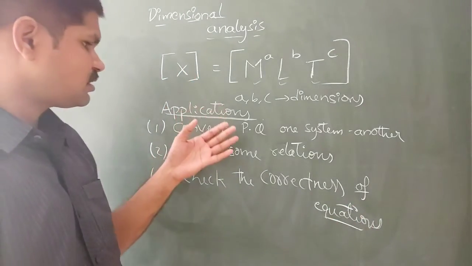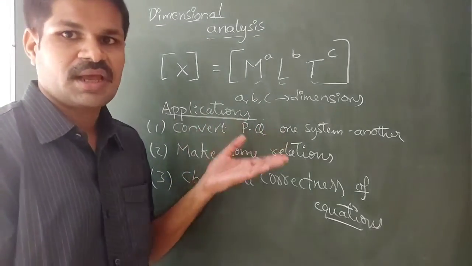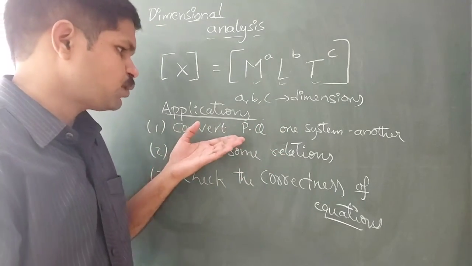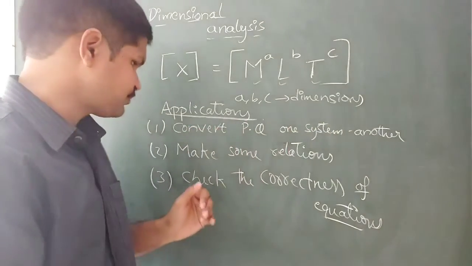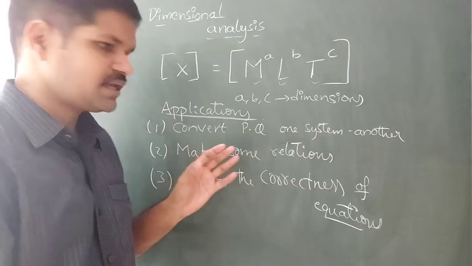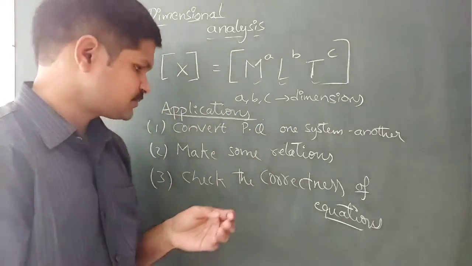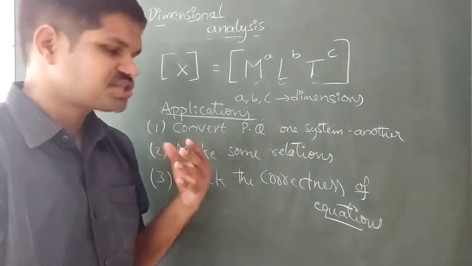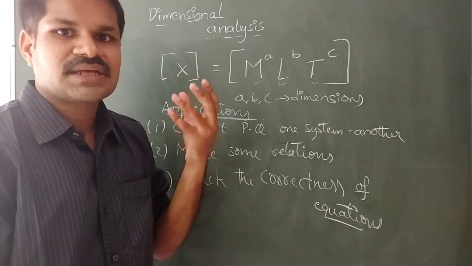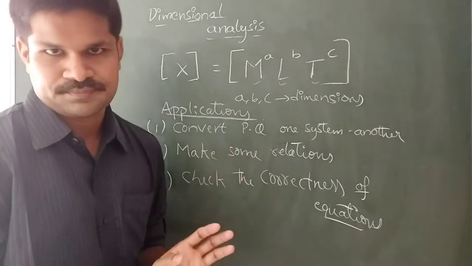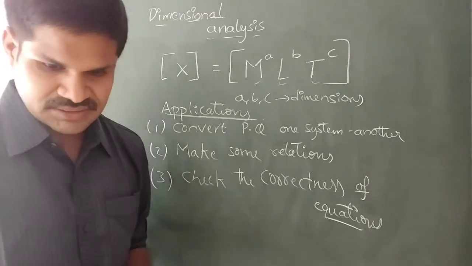So these are the main and important applications of dimensional analysis. What was the first one? We can easily convert the physical quantity from one system to another system. The second one is we can easily make some relations between the derived physical quantities. And next, we can easily check whether the given relation is correct or not. These are all the important applications of dimensional analysis.